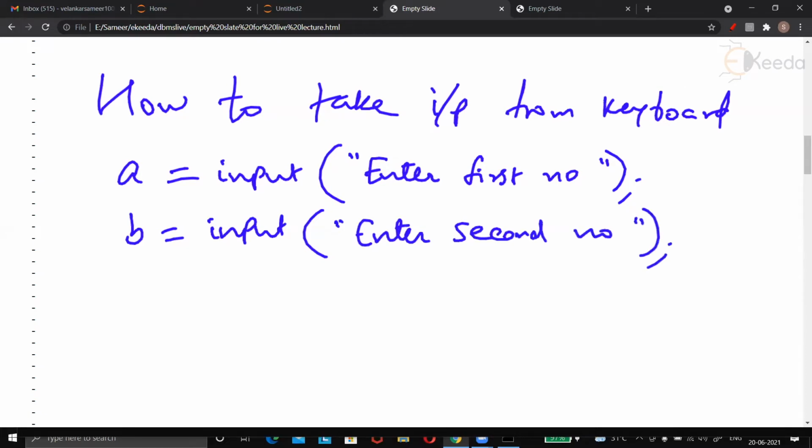Now what this input is actually a function. We can call it as a statement, but it is a function. Input function allows user to input some value from the keyboard.